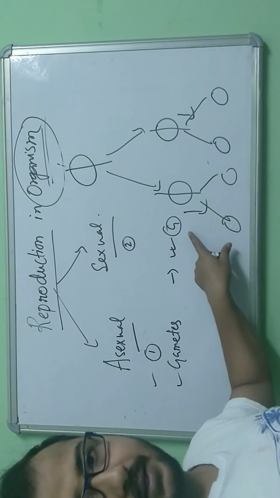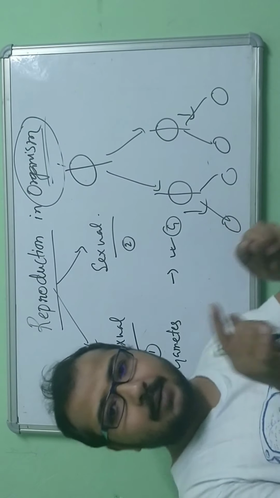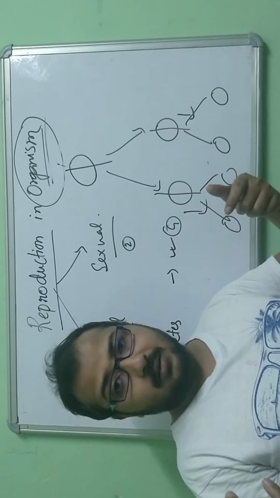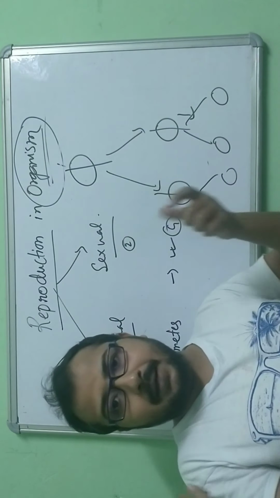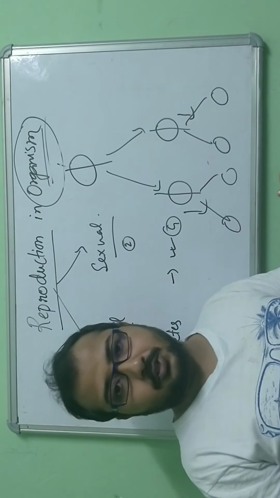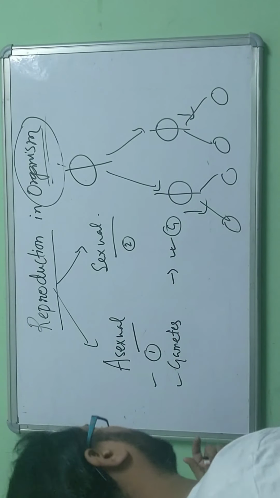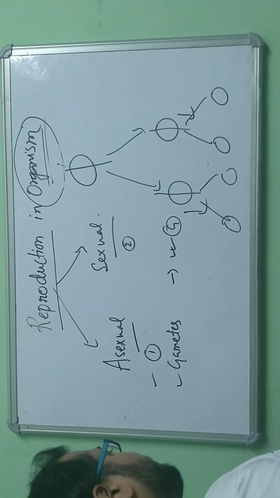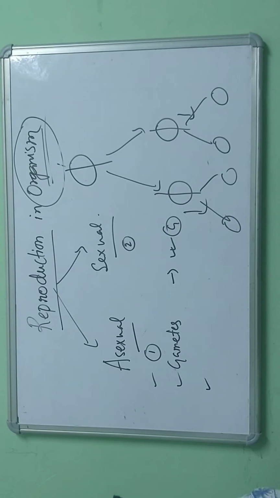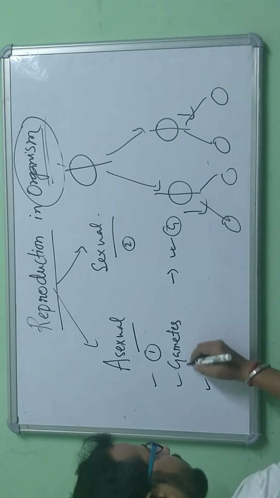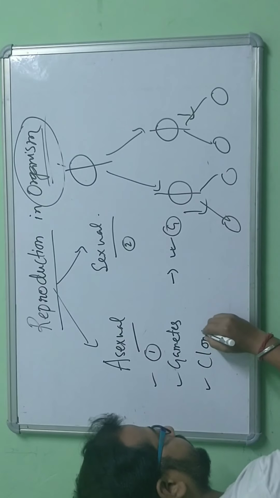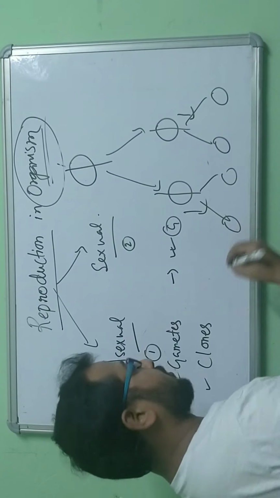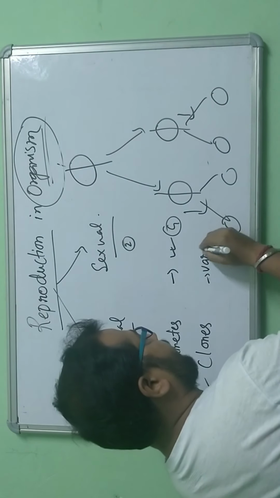There is a requirement of producing male and female gametes by the two different parents. This is the concept of sexual reproduction. We will discuss it in detail later on. So there is no concept of gametes in asexual reproduction. Third, the most important thing is that here we see clones. But in sexual reproduction, we don't see clones. What we see is variation.